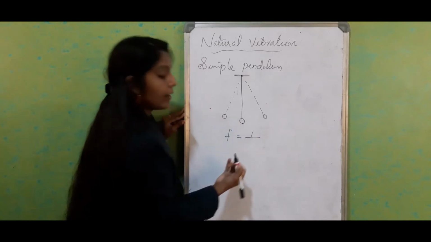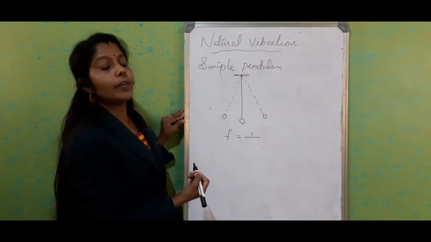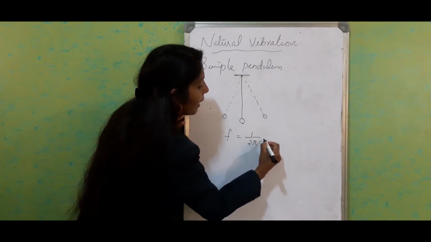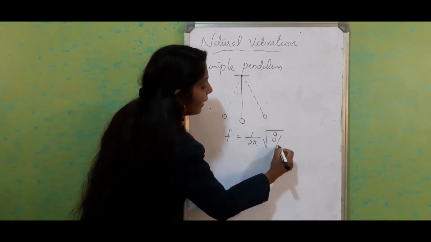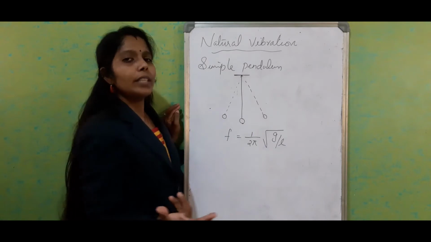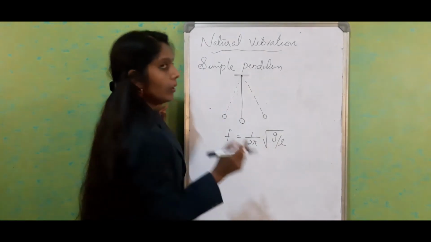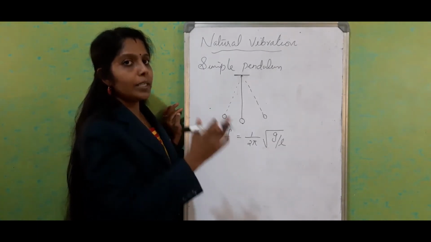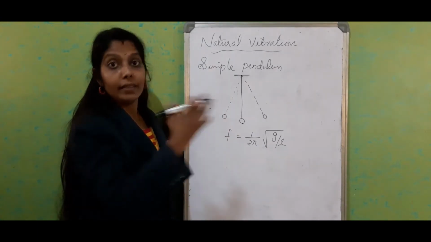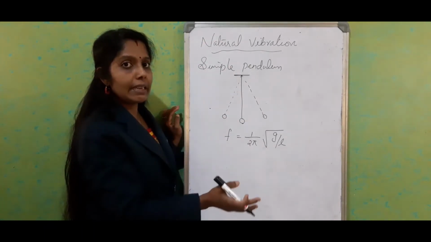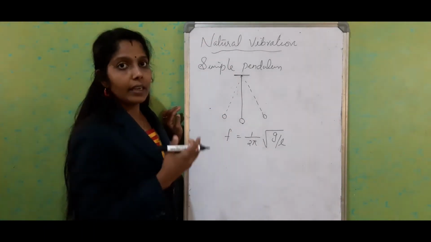So we can find the natural frequency of the pendulum by using the equation f = 1/2π √(g/L). We know that g is a constant on the Earth's surface, so the single factor that the natural frequency of a simple pendulum depends upon is the length. As the length increases, the frequency decreases.